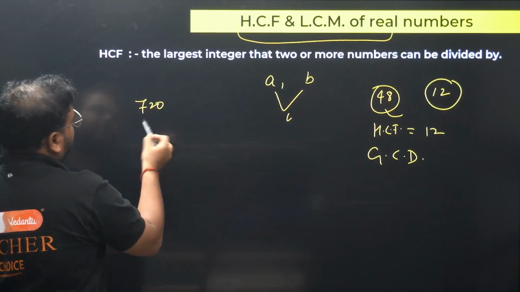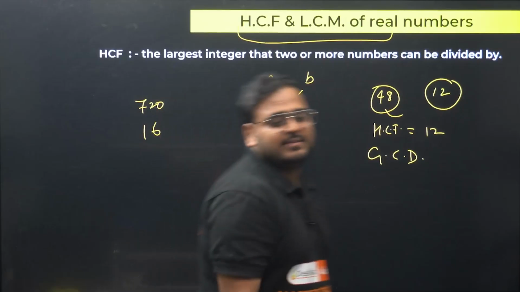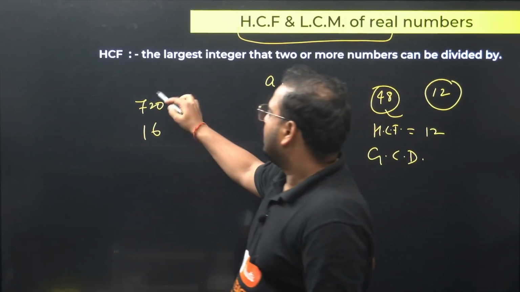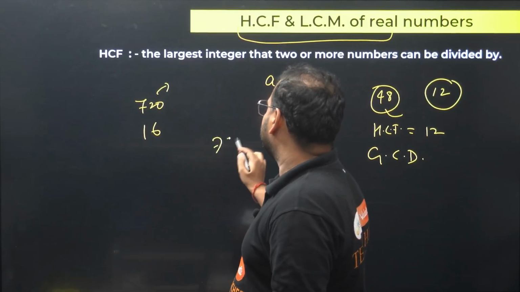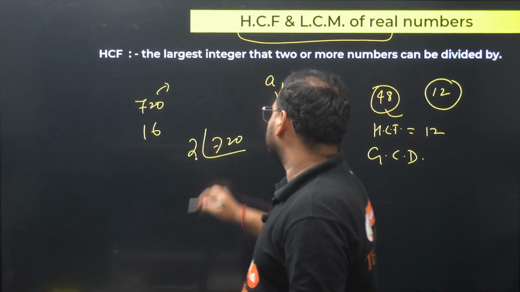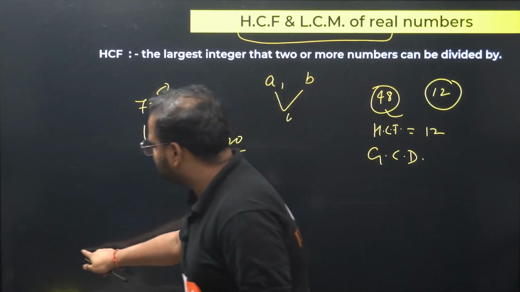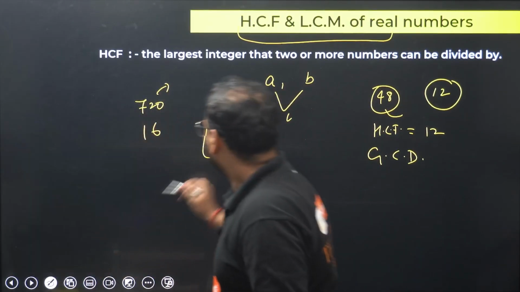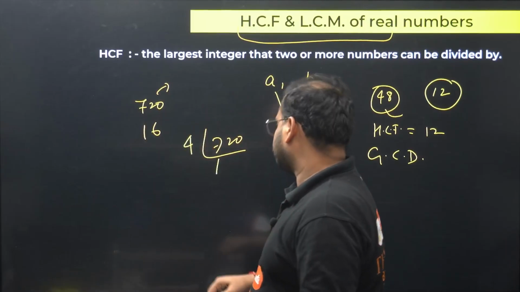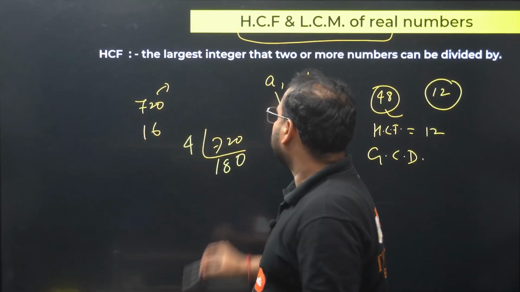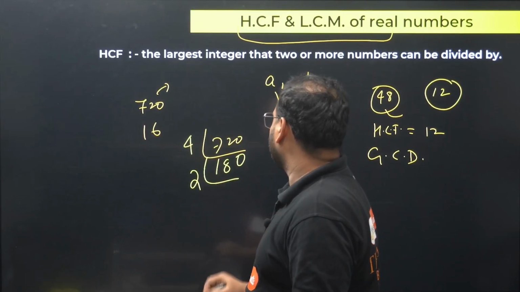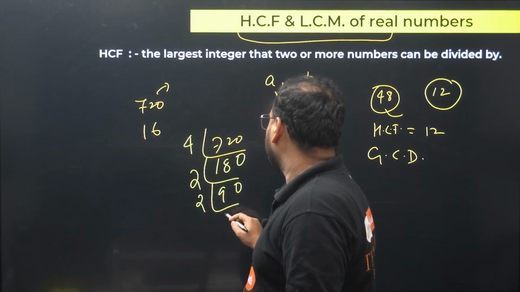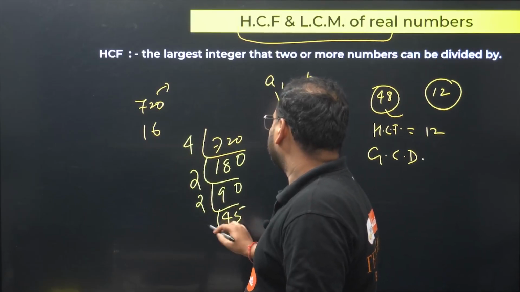Okay, if I have 720 and 16, what is the HCF over here? 720, you have to factorize this. 720 will be 2 times, can I do it directly with 6? Not 6, we'll do it with 4 actually. So we get here, 4 ones are 4, 3 is there, 180. We'll do one more time with 2, I get 90. One more time with 2, we get 45. What is this? 5 and 9.